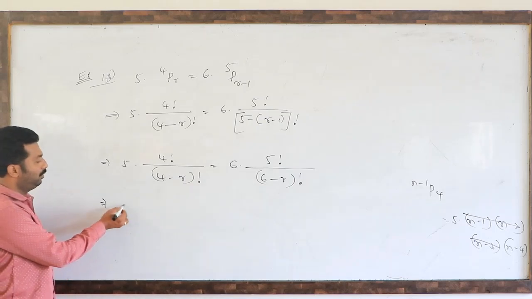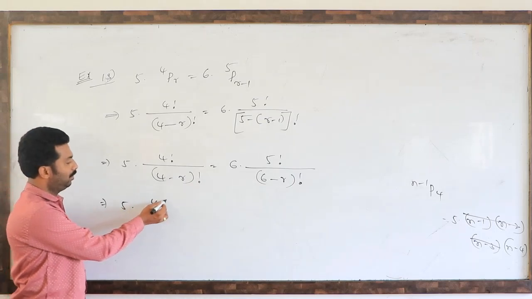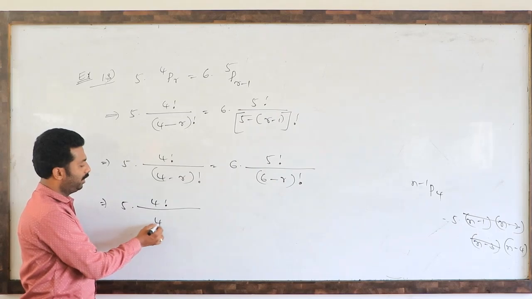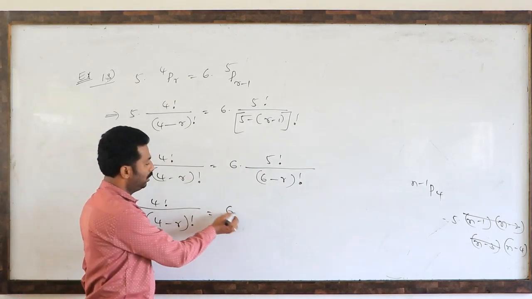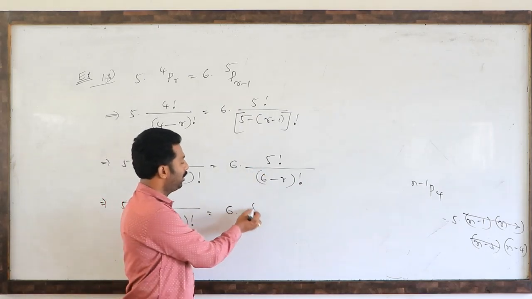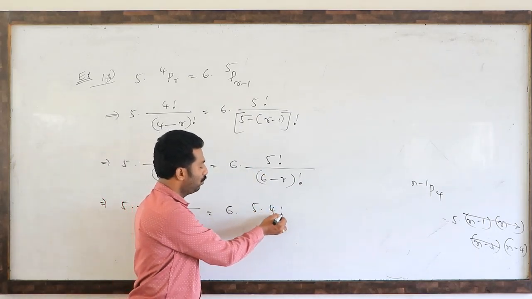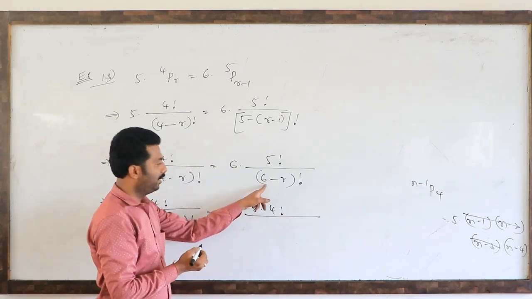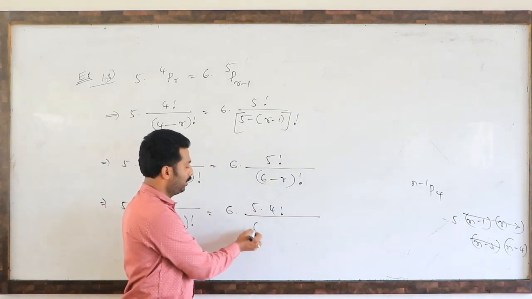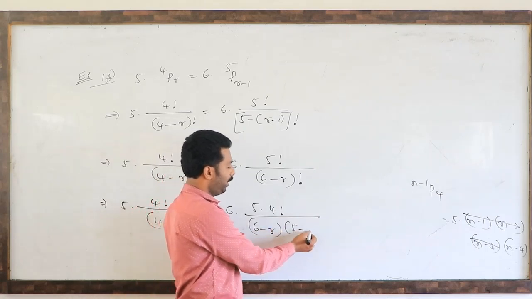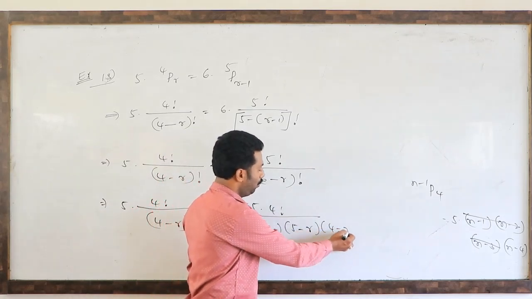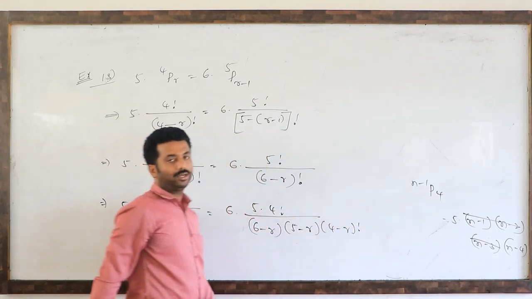See, left side no changes: 5 into 4 factorial divided by (4 minus r) factorial equals 6 into, this can be written as, 5 into 4 factorial by this one. How to reduce? So (6 minus r) into (5 minus r) into (4 minus r) factorial we can reduce.